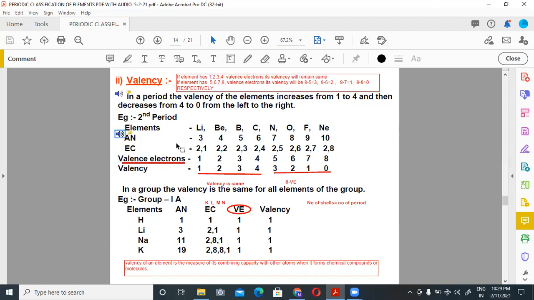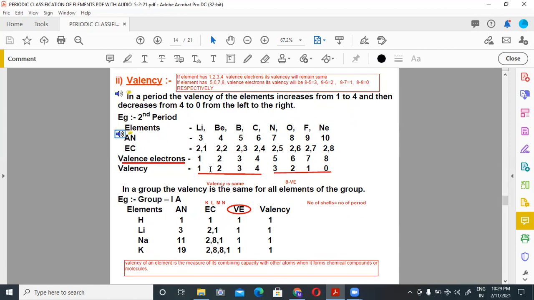In a period, the valency of the elements increases from 1 to 4 and then decreases from 4 to 0 from left to right. For example, in the second period, elements are lithium, beryllium, boron, carbon, nitrogen, oxygen, fluorine and neon. Atomic number is written here: 3, 4, 5, 6, 7, 8, 9, 10. Electronic configuration is also given here. Valence electrons, the number of electrons in the outermost shell: 1, 2, 3, 4, 5, 6, 7, 8.